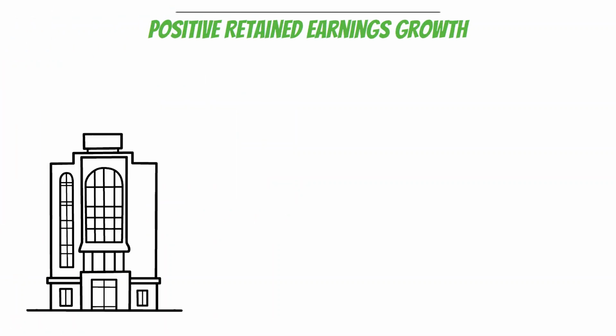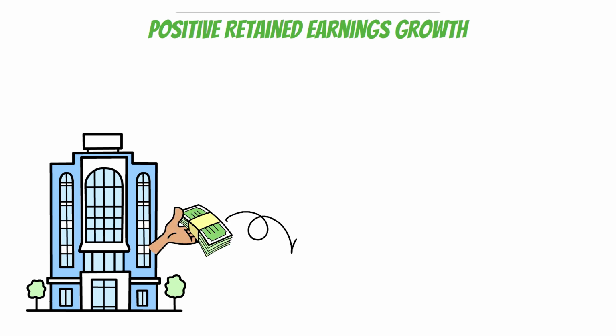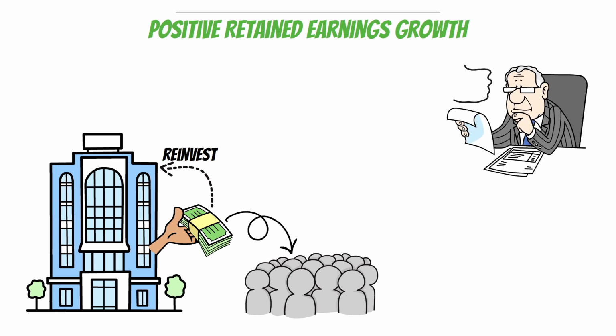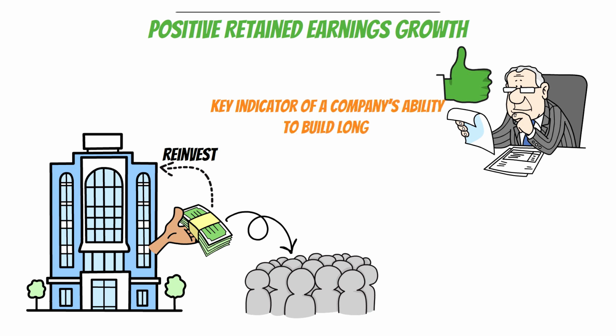Microsoft successfully passes Buffett's rule number 3. Retained earnings represent the profits a company reinvests after paying dividends. Buffett looks for steady growth in retained earnings because it signals both profitability and smart reinvestment strategies. For him, this metric is a key indicator of a company's ability to build long-term value.